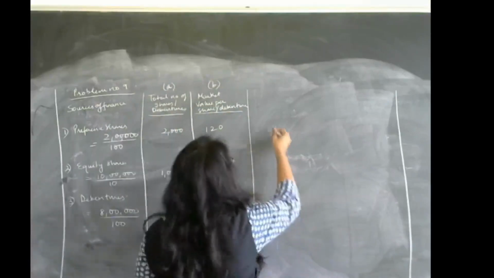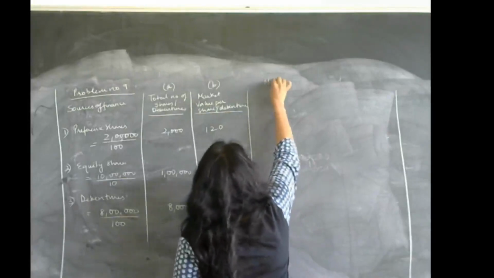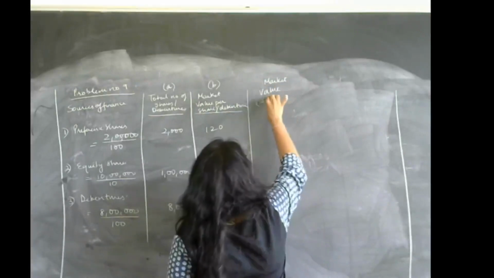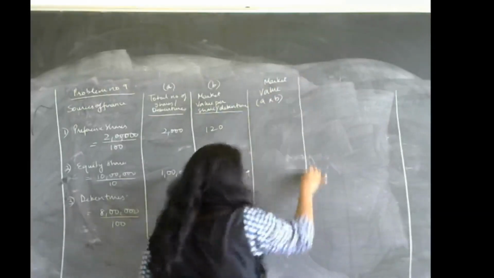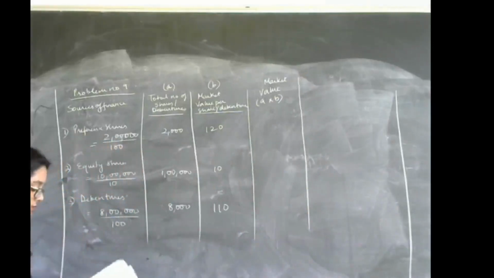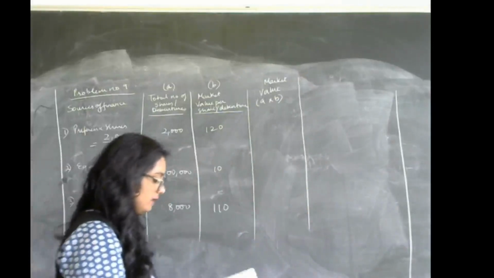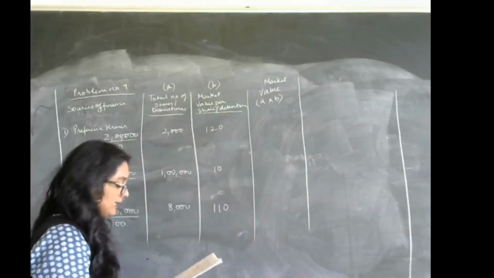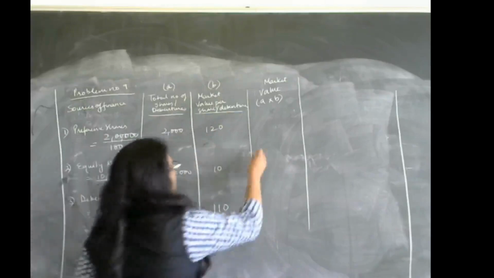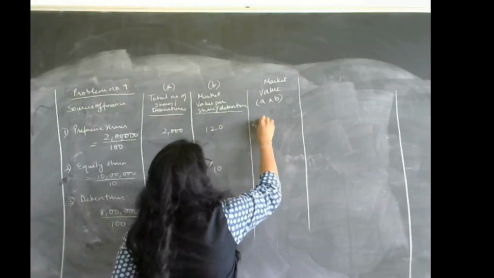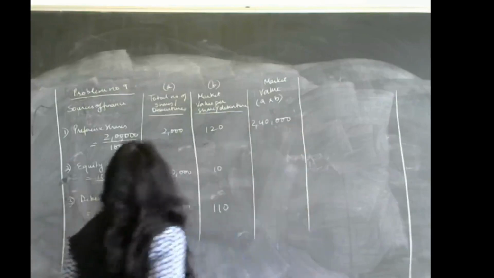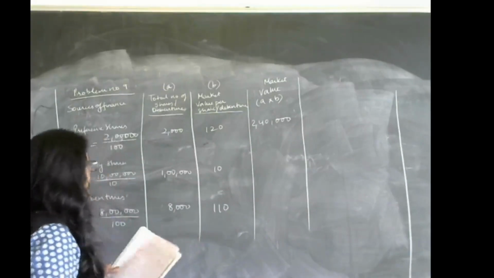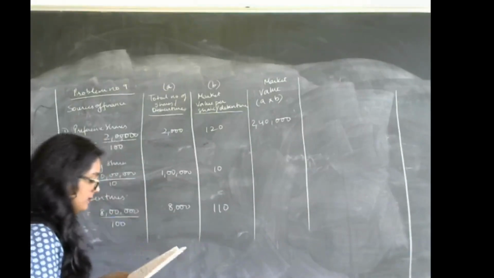Okay. So A multiplied by B. Okay. So now let us multiply and understand what is the value. So 2000 multiplied by 120, you will get the market value as 2,40,000, right? Then moving on to equity, multiply 1 lakh with rupees 10.